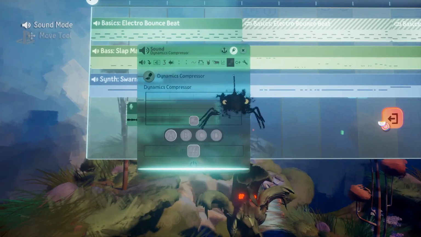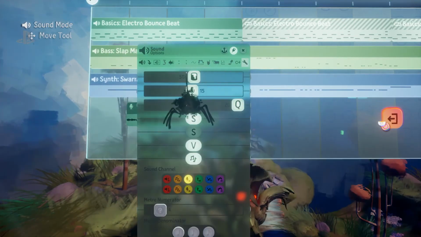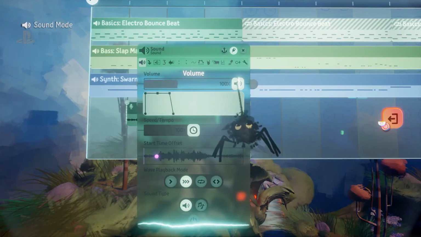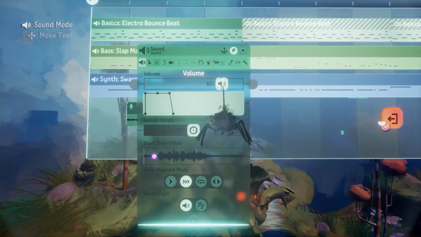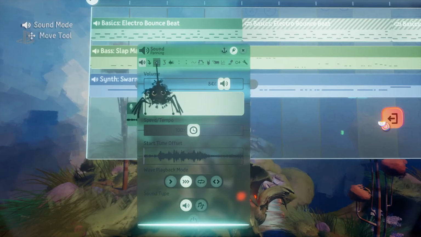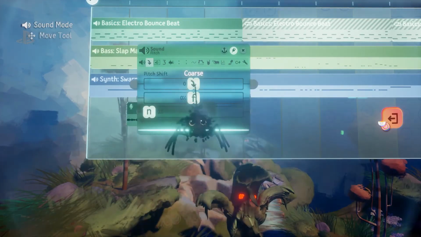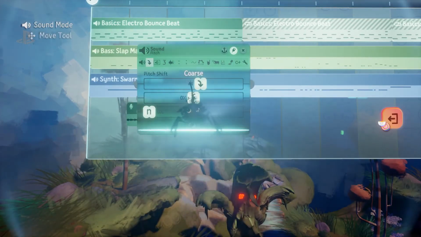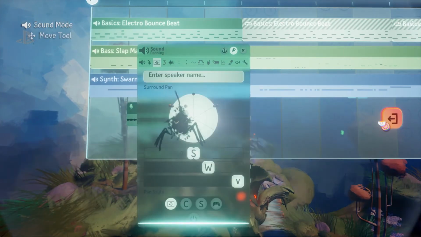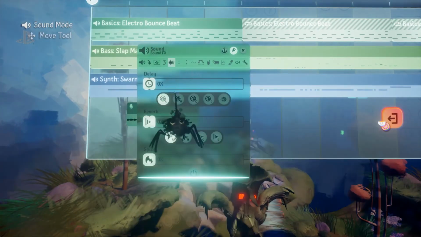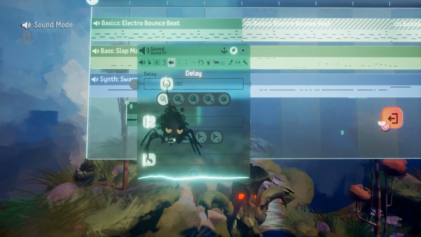Oh, the Dreams community are giving this a go right now. There's a whole world of madness in there to explore. I'm just going to make it... Oh, that is quite loud already. We don't need it loud. Let's make it a bit higher pitched, and maybe a little bit of delay. E3 2018. I love it.